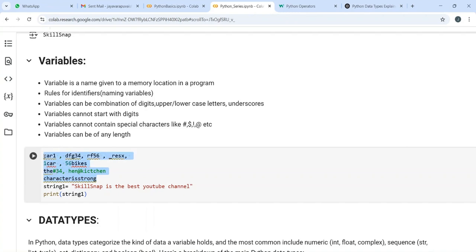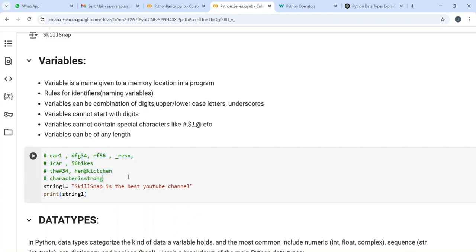Let's just comment this out. If you comment something in any programming language, it stays in your program, but that part is not going to execute. I will just use Control and forward slash to comment it out, and you can see these are all single line comments, and that's why it starts with a hash. If I comment this out, the computer or the machine will not read this part of the program. That is how you use comments.